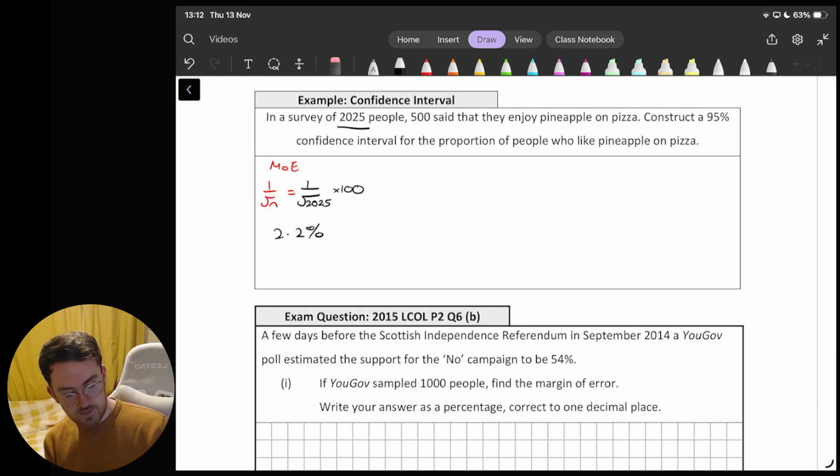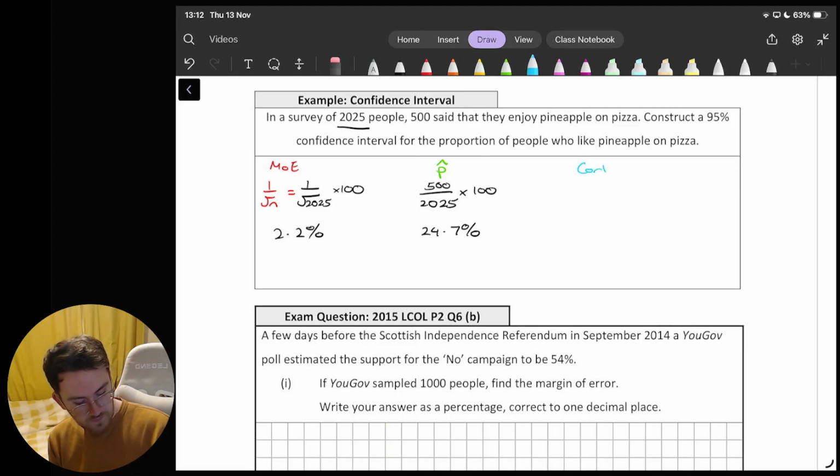So my margin of error is 2.2%. The next thing I'm going to look for is the sample proportion, and the sample proportion is called p hat. That is the proportion or fraction of people in the sample who answered the question in the way I want. So I'm looking here at how many people enjoy pineapple pizza. 500 people do out of the 2,025 people that I asked. And again, I'll make that into a percentage also. So that's going to be 24.7%.